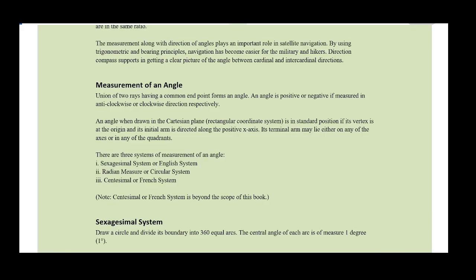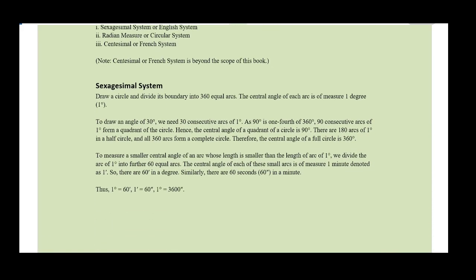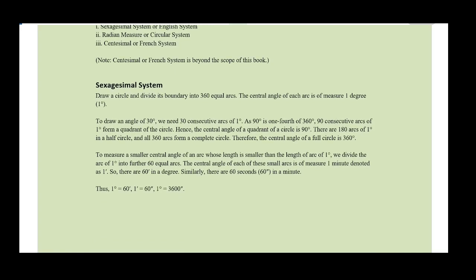Now, what is the sexagesimal system? If you draw a circle and divide the boundary of that circle into 360 equal arcs, the central angle of each arc is of measure 1 degree. Now, if we want to draw an angle of 30 degrees, we will need 30 consecutive arcs of 1 degree. As for 90 degrees, we will need 90 consecutive arcs of 1 degree. Now, let's jump right into the examples so you guys can get a clear idea.